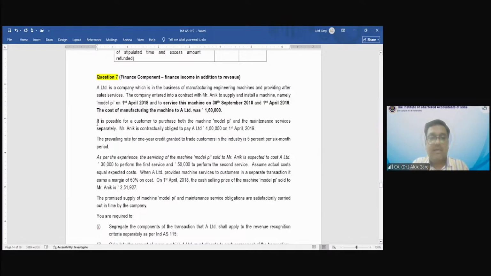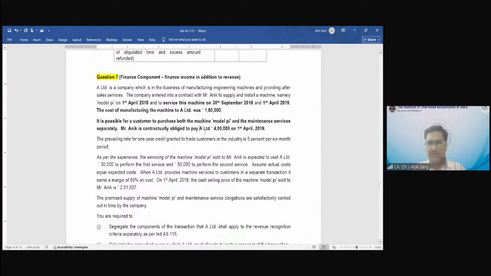It is possible for a customer to purchase both the machine and the maintenance service separately. So the customer can purchase the machine and the maintenance service separately also. Mr. Anik is contractually obliged to pay A Limited 4 lakh rupees on 1st April 2019.